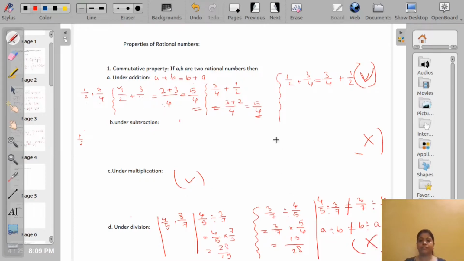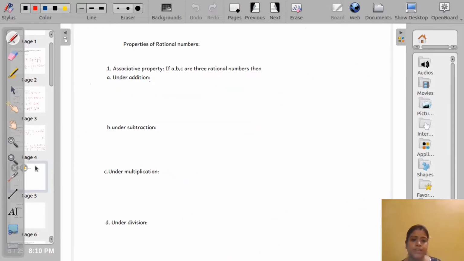So rational numbers are commutative under addition and multiplication, but not commutative under subtraction and division. I think it is clear now. Now come to the next property, the associative property.